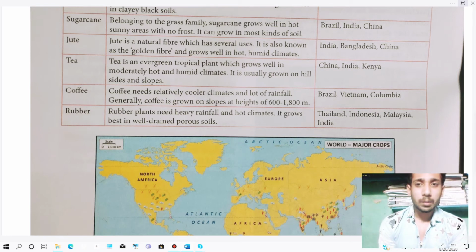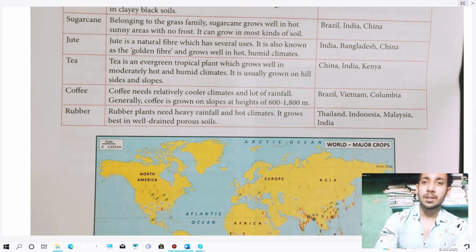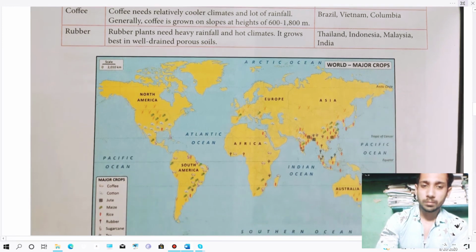Thereafter, we will go for the rubber plants. Rubber plants need a lot of rainfall and a hot climate, and they generally grow on well-drained porous soil. The major producers are Thailand, Indonesia, Malaysia, and India. So these are the conditions for some crops to grow.